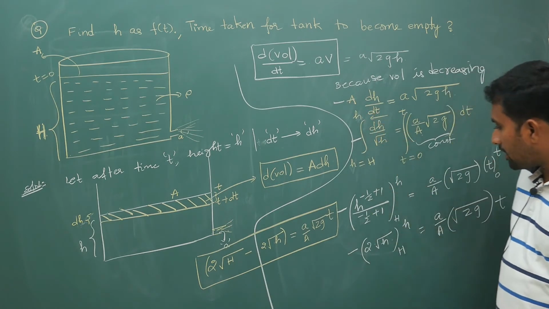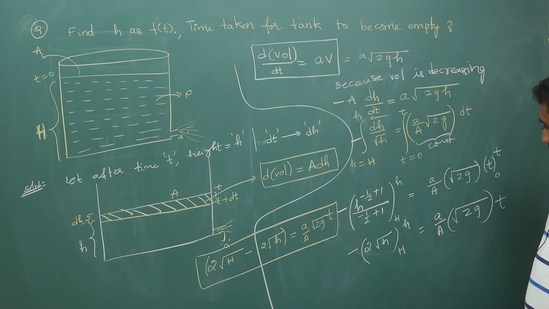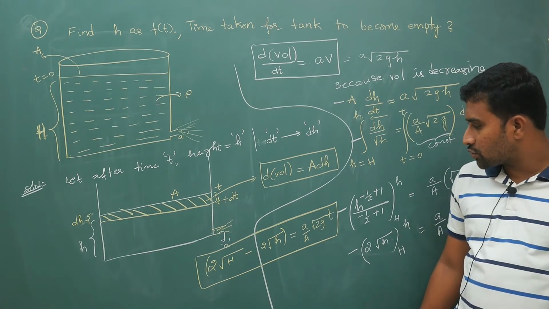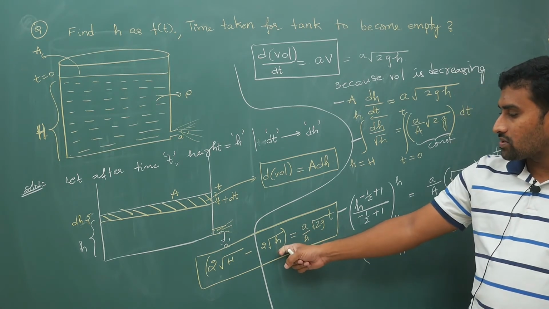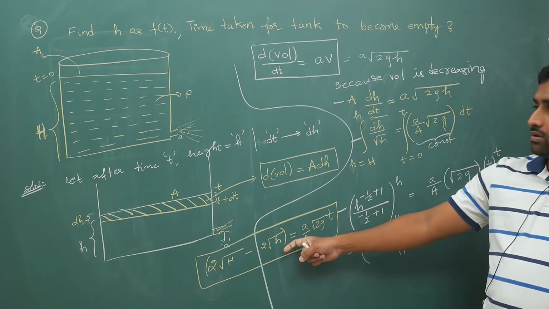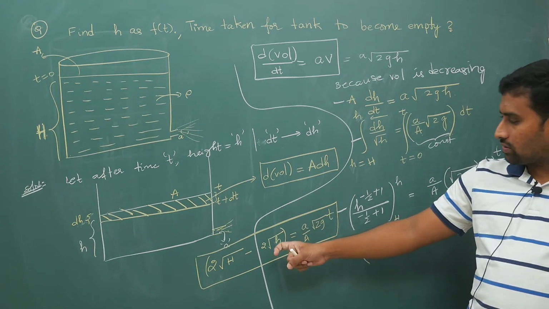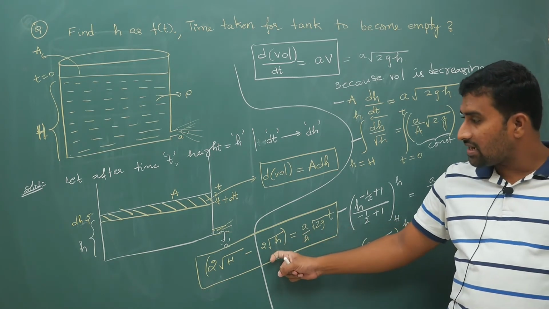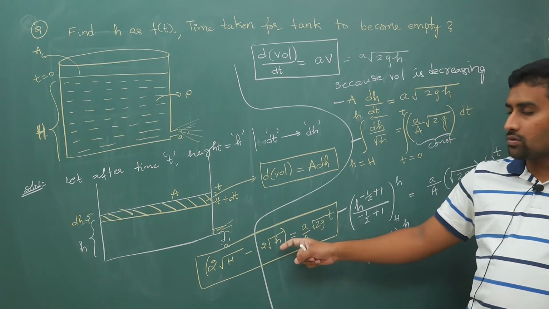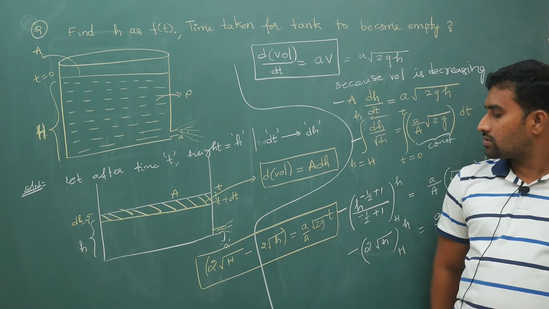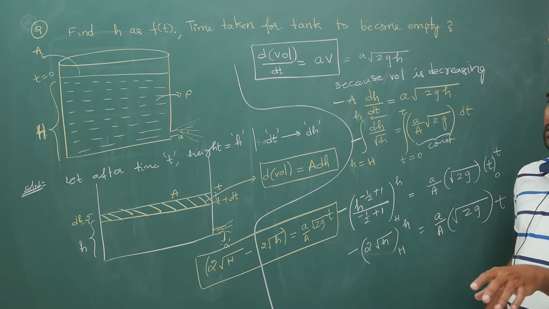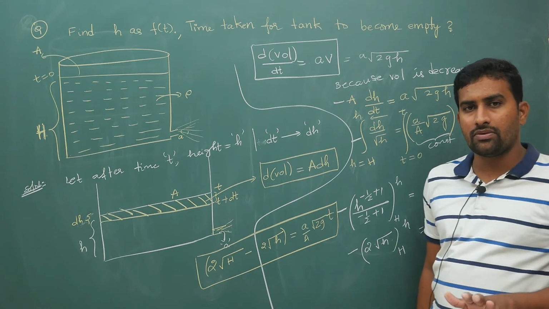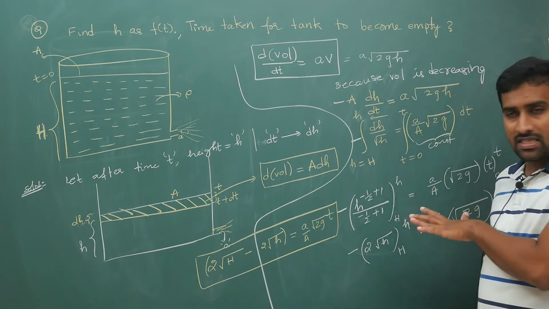Now for the time taken by the tank to become empty, you can substitute this h to be 0. If you substitute h equal to 0, final height is 0. What is this h? h is the height from the bottom. For the tank to become empty, you substitute h equal to 0. That is your answer. Those who are watching, you can pause the video clip and copy this down.